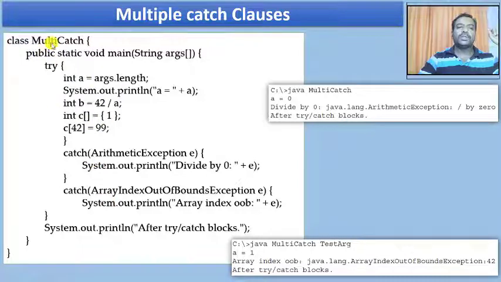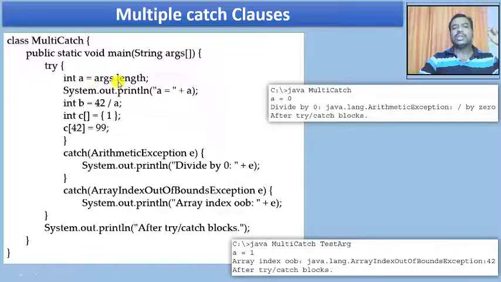So now I'm going to have a main function. In the main function, I'm going to accept an argument, that is the parameter I pass while executing a Java program. I'm going to have int a equals args.length. If I pass one parameter, a will be 1.